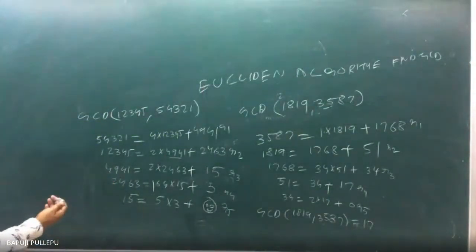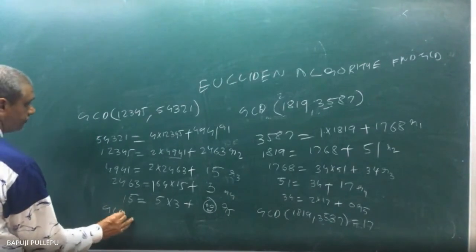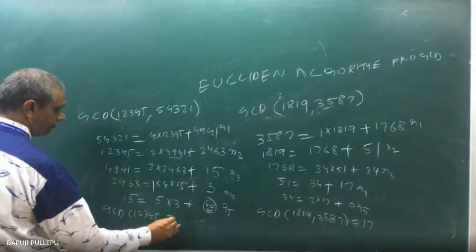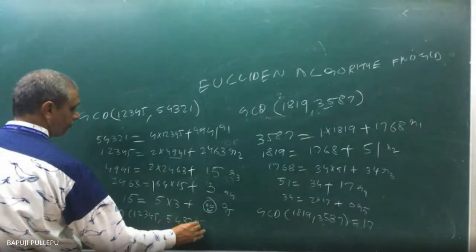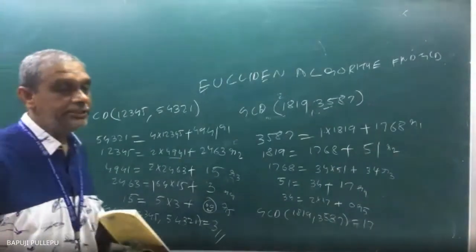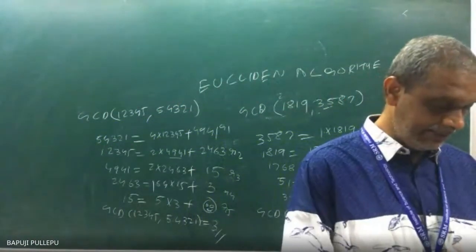See how big a number we started with, 12,345 and 54,321. See how nicely I arrived. It's really great. Otherwise, if you break this, what will happen? You will break. So this is the way. A lot of things are there, just you can see the examples better.